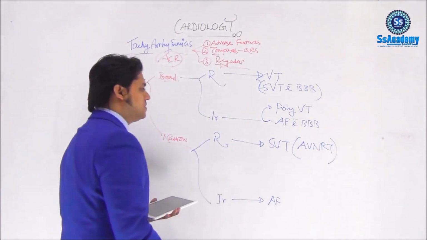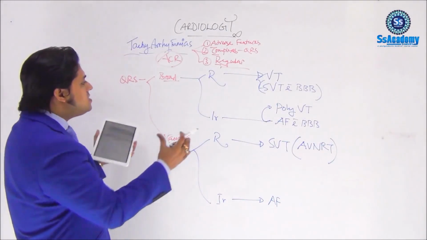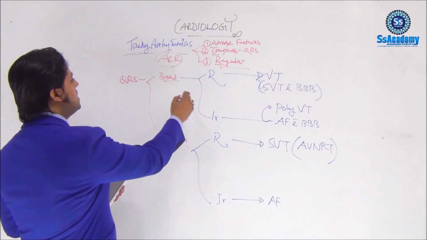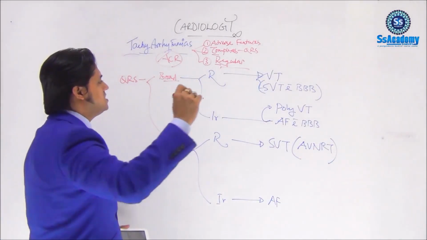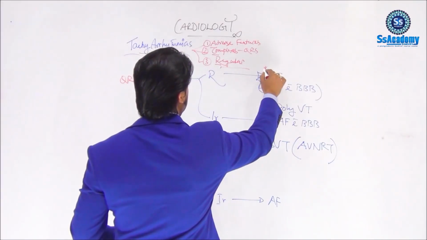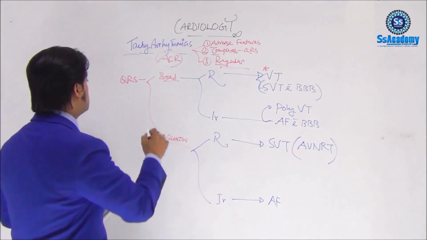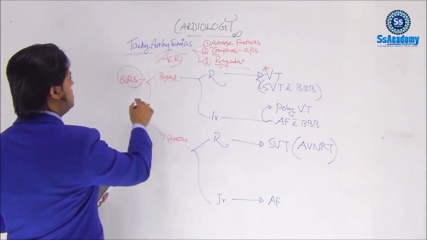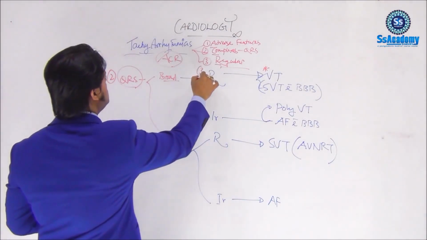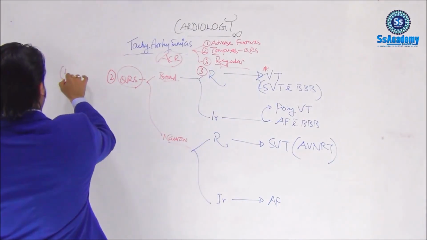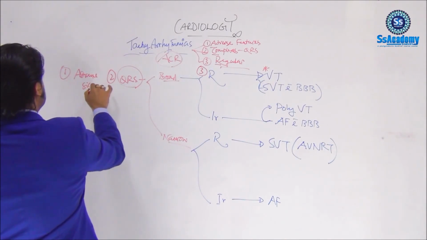We'll discuss a little later what AVNRT is. But just put it here: broad complex regular tachycardia, always think this is VT, ventricular tachycardia, until it is proved that the QRS complex is not broad. As I said, this is point number 2, this is point number 3, and number 1 was the adverse signs we already discussed.